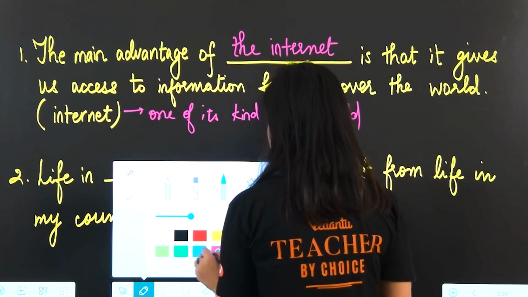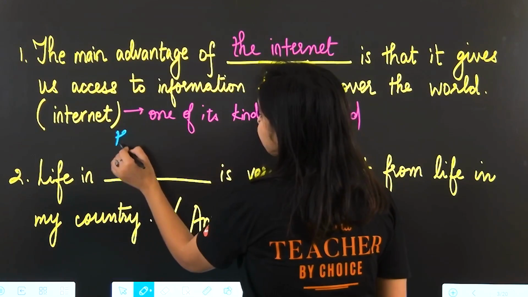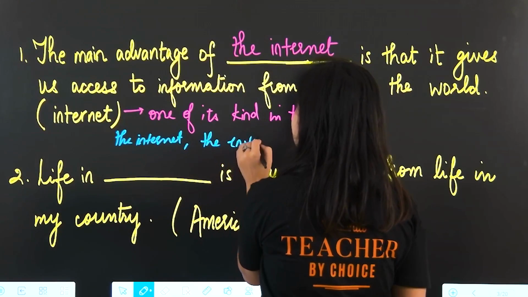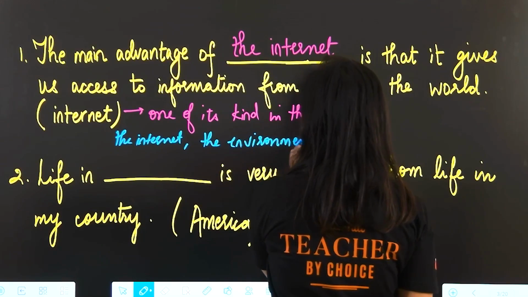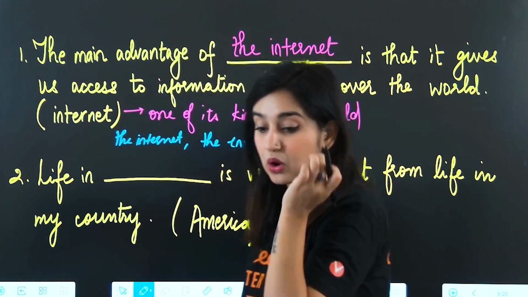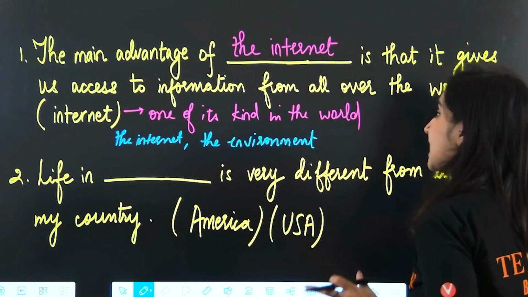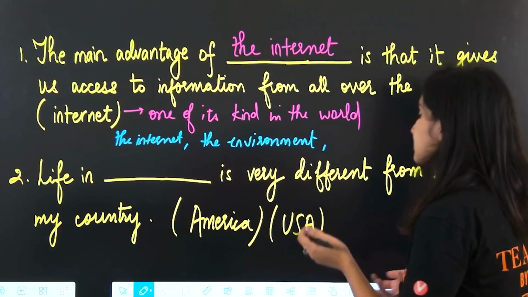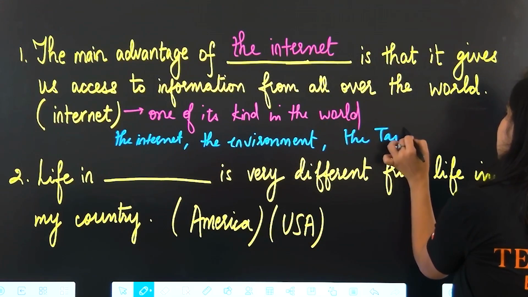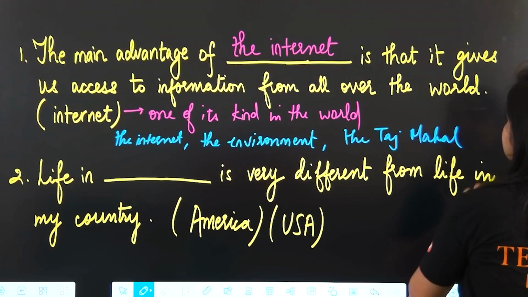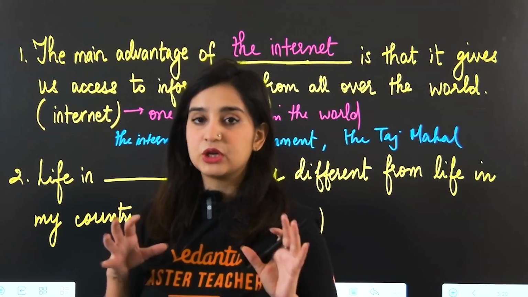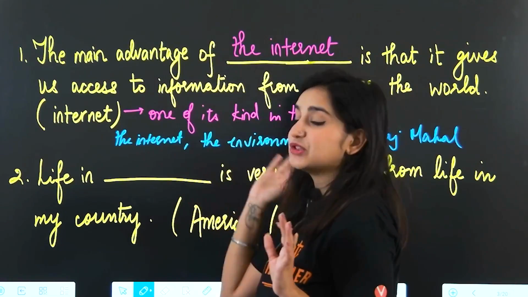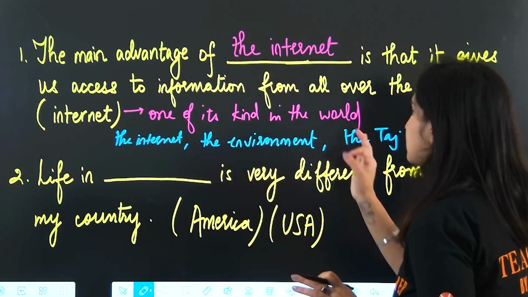For example, if we can list down some examples, we have the internet, we have the environment, okay, the sun, the moon, all of that. When there's only one of its kind in the world, we use the. This also applies to names of monuments. For example, we can say the Taj Mahal, even though it is a proper noun. Okay, because it's one of its kind in the world, we use the along with it. Applies to everything, even something as intangible as the internet. Okay, we will use the along with it.